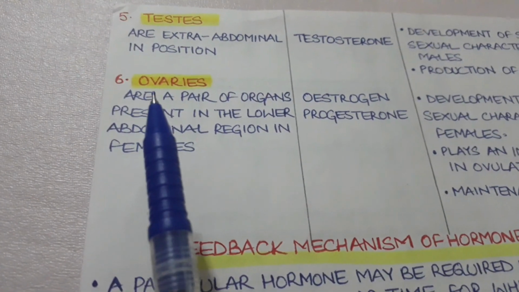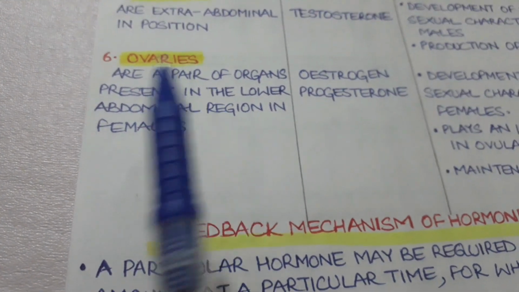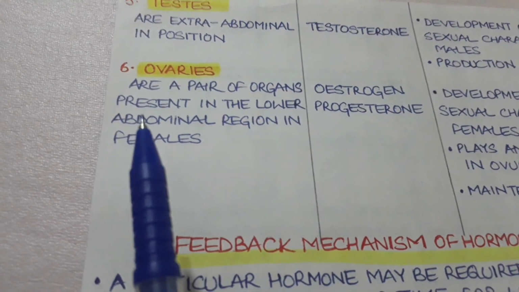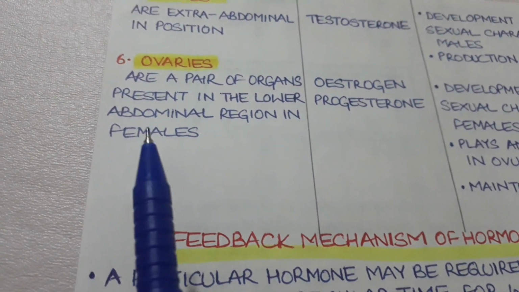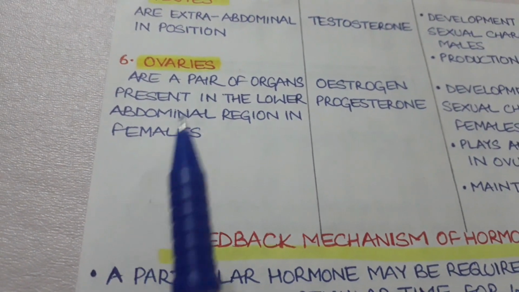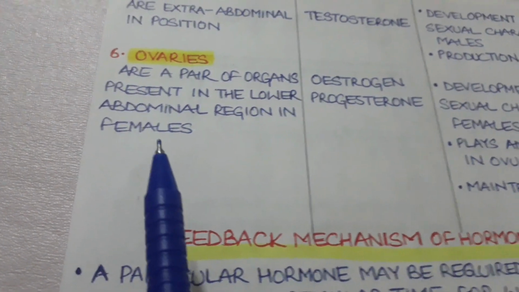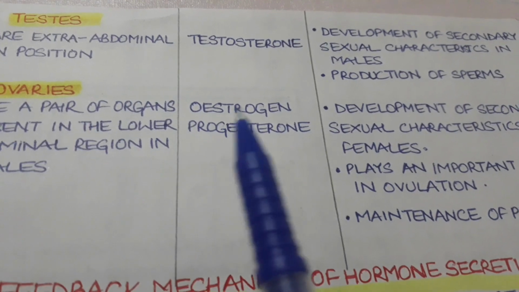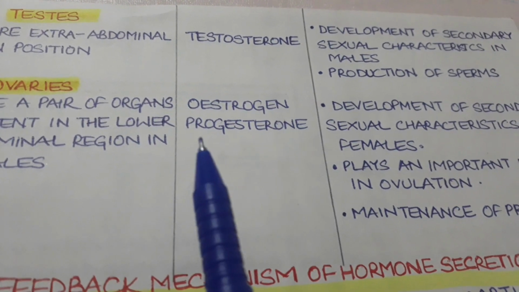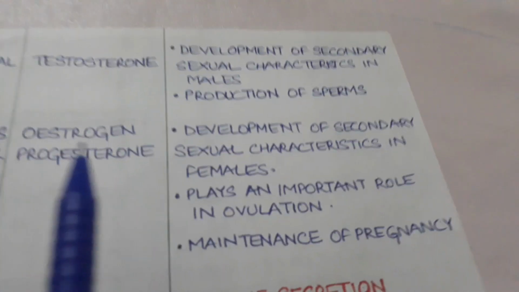The next glands are the ovaries. These are a pair of organs present in the lower abdominal region in female. These are the glands present only in females and absent in males. The two hormones secreted by ovaries are estrogen and progesterone.